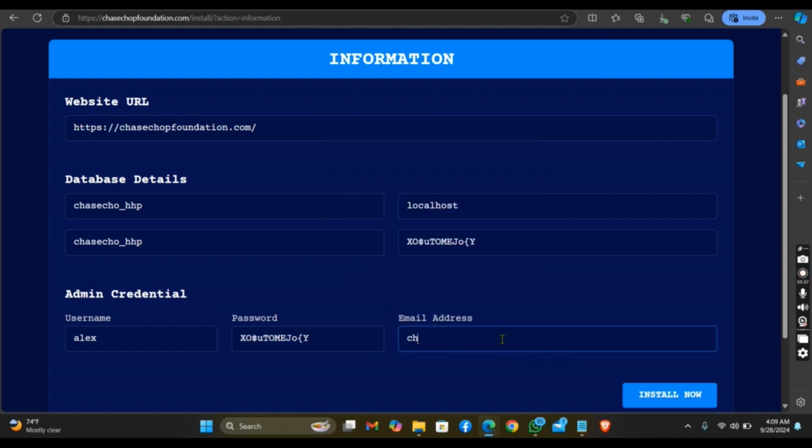And for here you can put in your email. Let me just use this, and you click on install now.